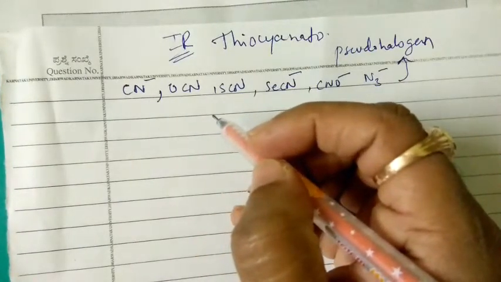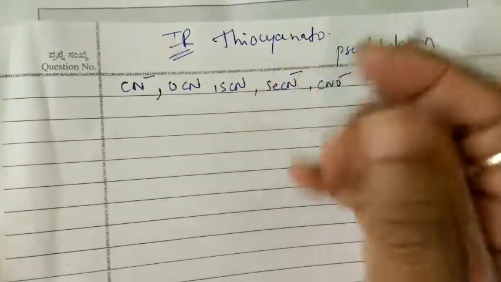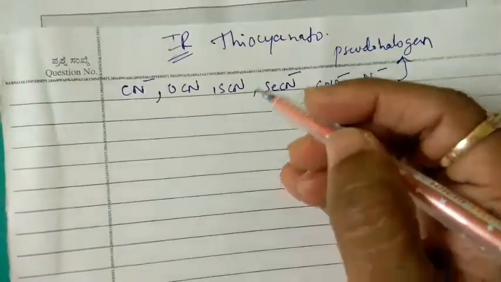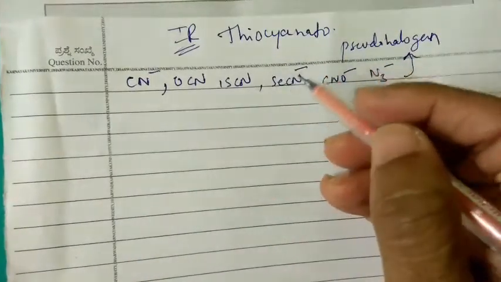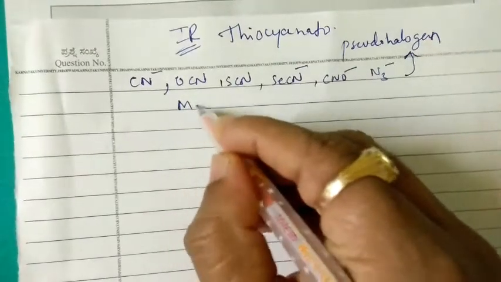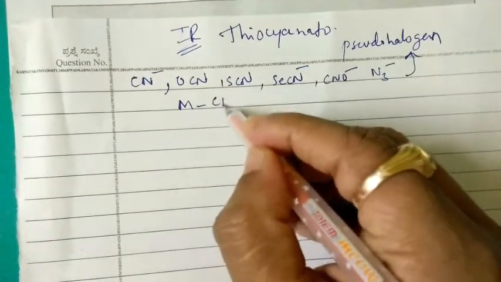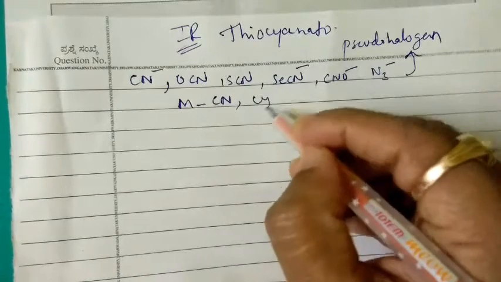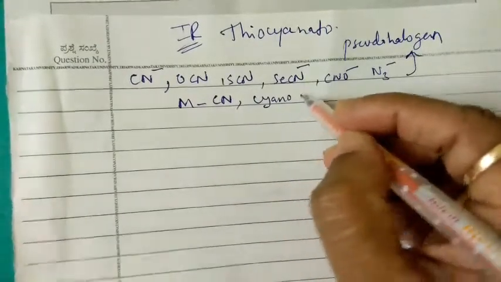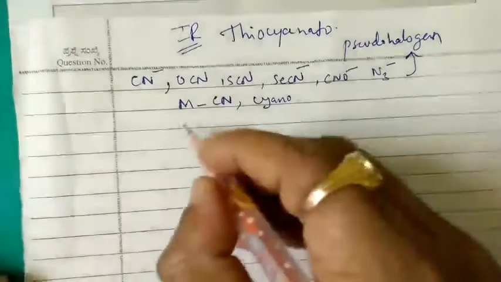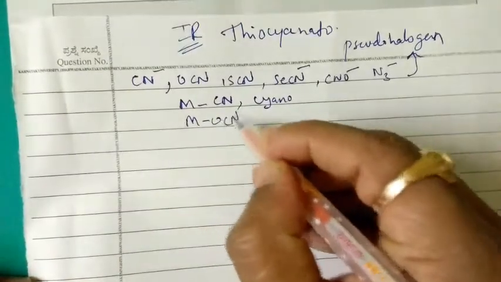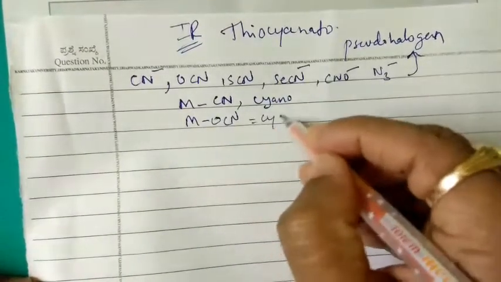These ions may coordinate to the metal through either one end or the other end of the atom. For example, if the metal is coordinated with the CN, we call it a cyano complex, like in yesterday's video. If the metal is coordinated through oxygen, we call it a cyanato.